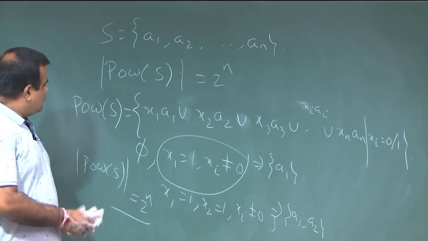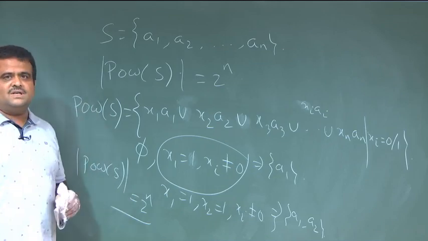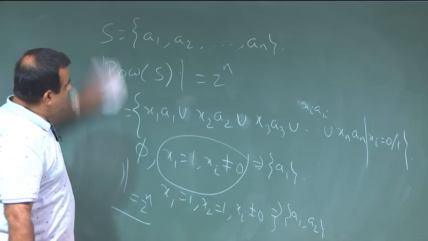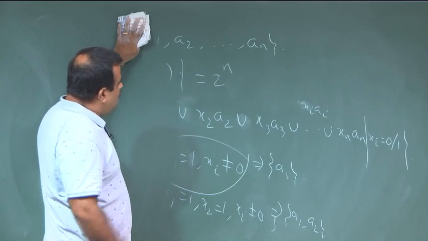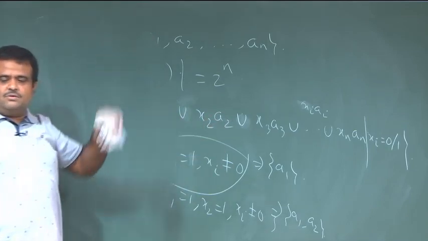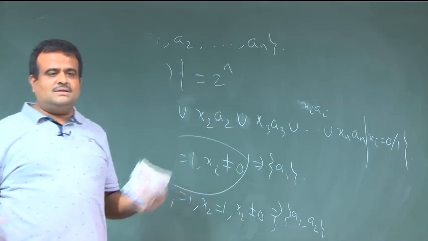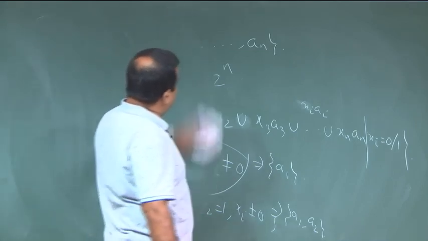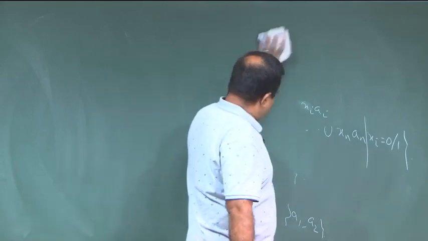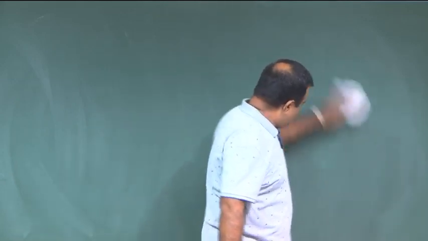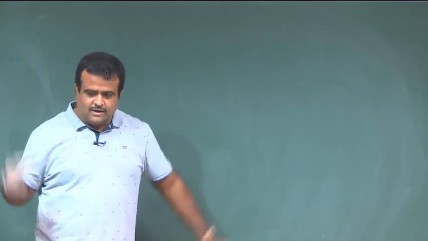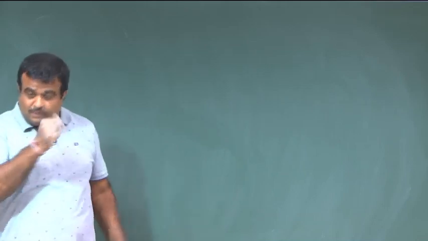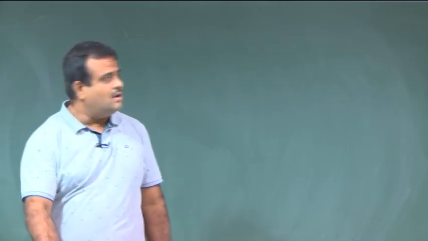So, this is the concept of the power set. It is basically the set of all possible subsets, including phi and S. S means all xi's are 1, that combination, and when all xi's are 0, that will give us the empty set. So, this is the set of all subsets, a set of sets.